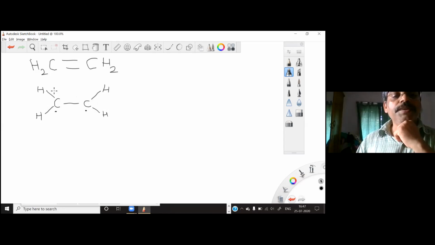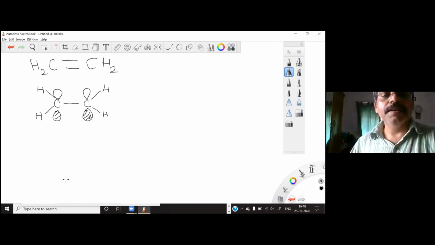Now you are left with one p orbital which is perpendicular to the plane of these 6 atoms. So this p orbital is perpendicular to the plane of all your 6 atoms. Similarly, you have the p orbital on the other carbon atom, which is also perpendicular. For showing the phasing, I can show it this way, but this is not the right thing to show.